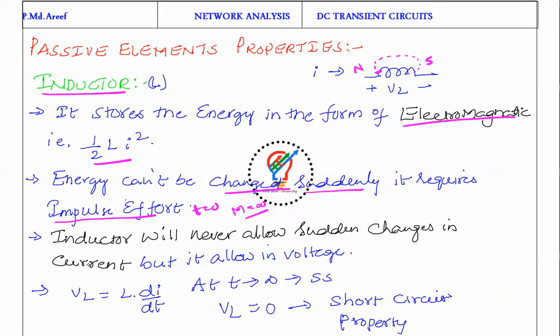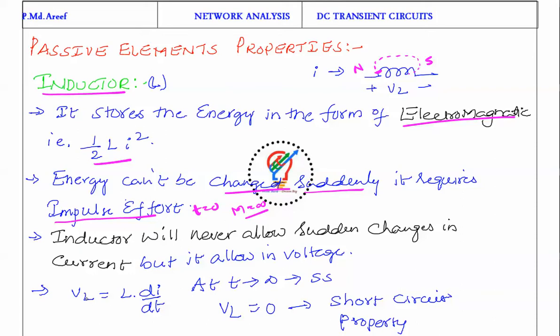Why? Because the inductor stores its energy in the form of electrical current. The energy stored in the inductor is proportional to I square, current square. As we know, energy cannot be changed suddenly, so I cannot be changed suddenly here. But it allows sudden changes in voltage. So here, the variable in the inductor is voltage, and the constant is current.